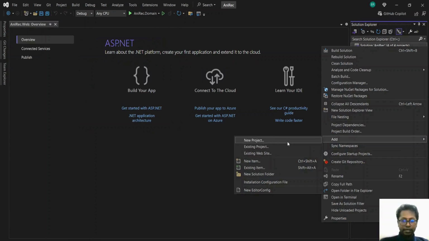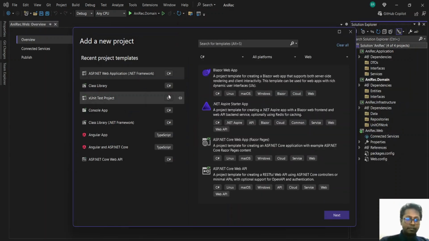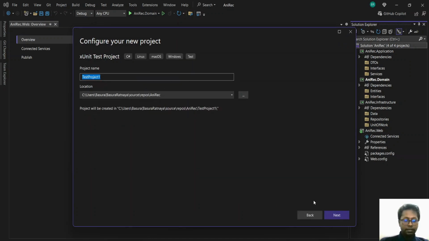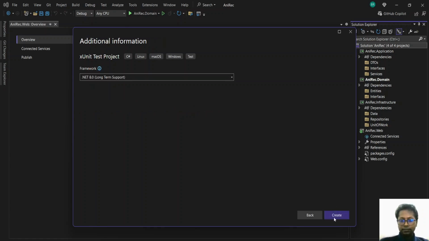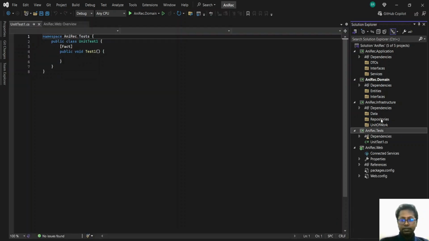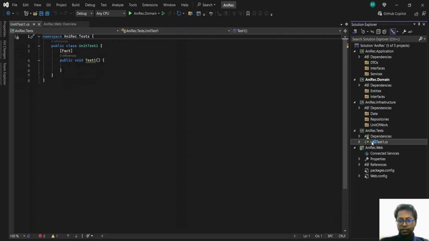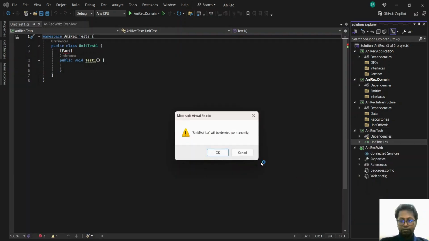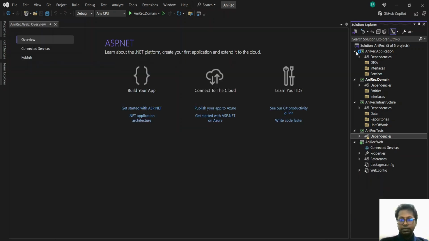Next, we need another layer. This will be responsible for testing each layer. So we'll create an xUnit project. We'll explain how we are going to use tests later on. So we'll just create the skeleton of this test. We'll get rid of this sample unit test.